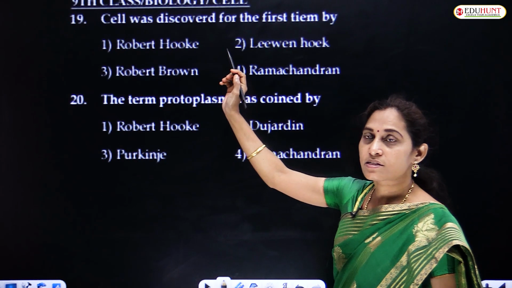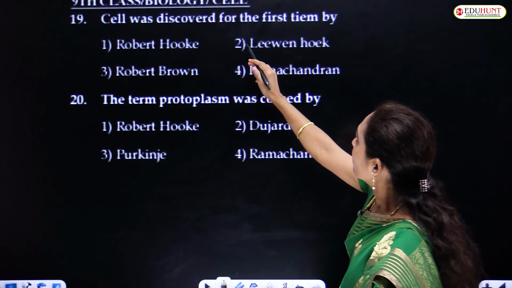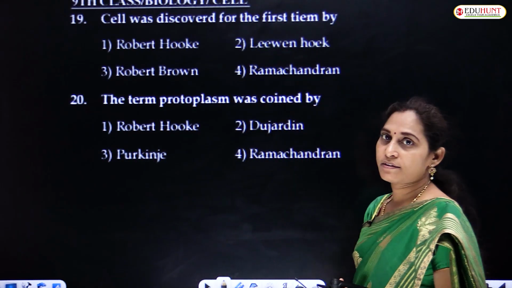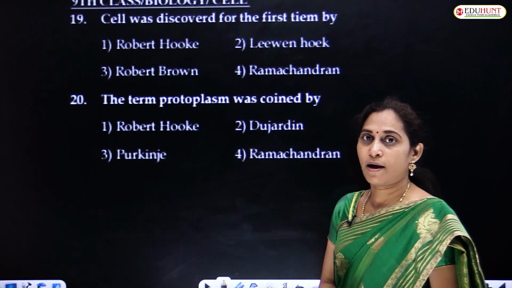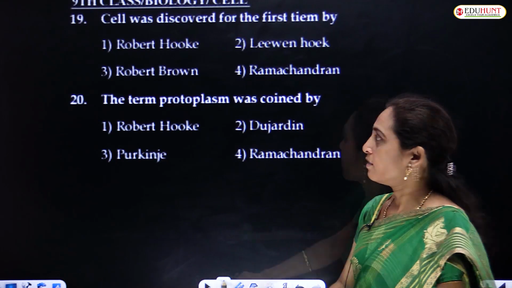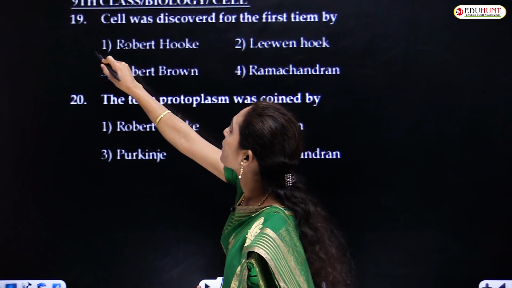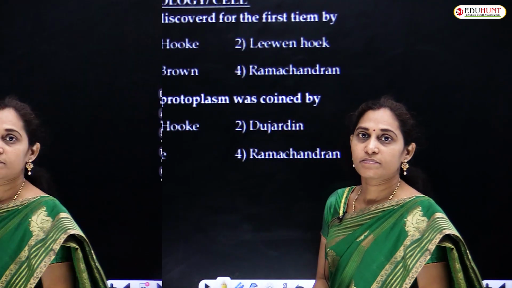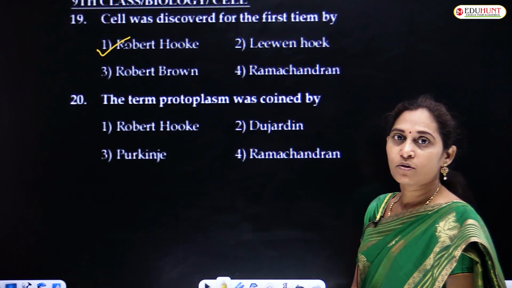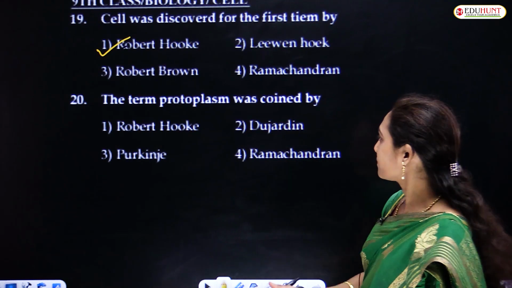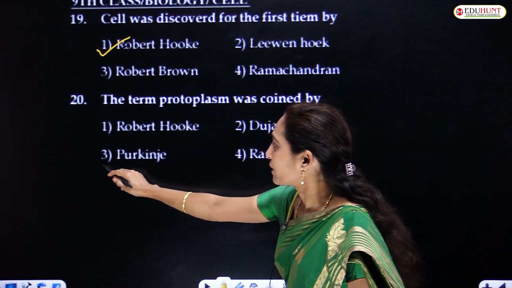Cell was discovered for the first time by who? Robert Hooke discovered the cell first time. Then the term protoplasm was coined by who? That is Purkinje.